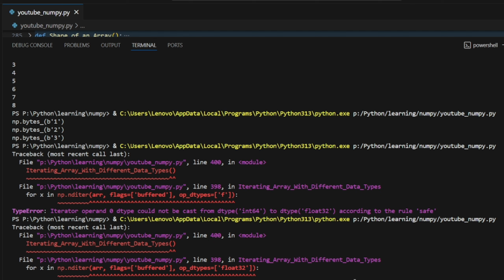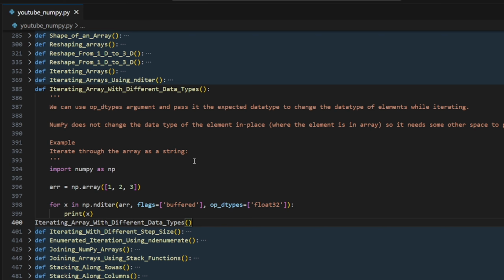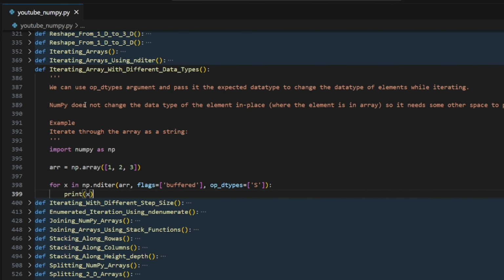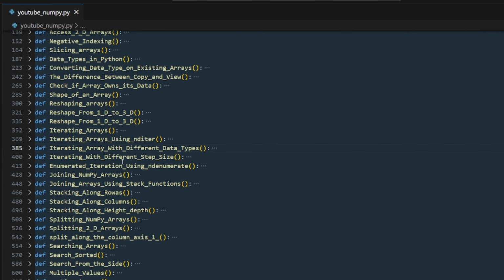Again, the error: iterator operand 0 dtype could not be cast. I will see what's going on here, so let's not waste any time. What we did was simply change every data type into string. Got it? Let's pass that. I will make sure to upload a video on that topic. Don't worry, we will cover that.